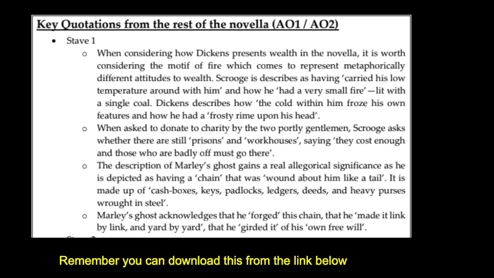Fantastic. So I'm just going to go back slightly over what we've done so far because I don't want to have moved on too quickly in terms of the essay itself. We've had our first paragraph, which is all about how choosing wealth ruined Scrooge. Then we had this idea, through Marley, that the pursuit of wealth is in general shown as a negative thing throughout the novella. So that's paragraphs 1 and 2.